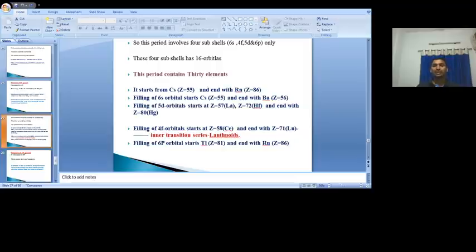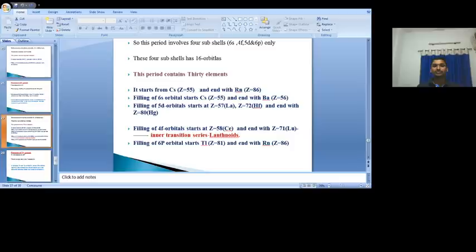Totally 10 electrons enter into the 5d subshell. But between 57 and 72, what is there? 58 to 71. Those electrons enter into the 4f subshell. Then 81 to 86 enter into the 6p. That means 55, 56 go to the 6s subshell, 57 to the 5d subshell, 58 to 71 to the 4f subshell, 72 to 80 again to the 5d subshell, and 81 to 86 to the 6p subshell. Like that, the electrons enter into the different subshells and orbitals.